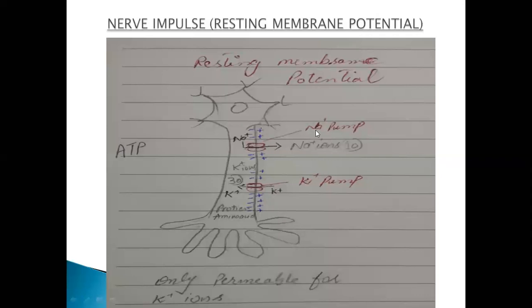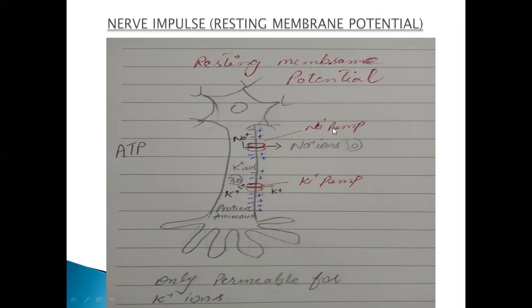So one thing is clear to you all, that sodium ions are present in high amount outside the environment, while inside they are less in numbers. And if you see the potassium ions, they are 30 times higher inside the membrane than outside of the membrane. Now with the help of active transport, these ions will move outside of the membrane, right? They are present in less concentration here, but ATP is helping them to move outside through this pump. And this pump is sodium pump.